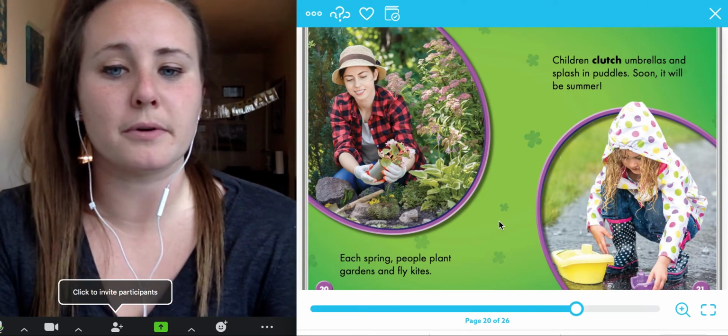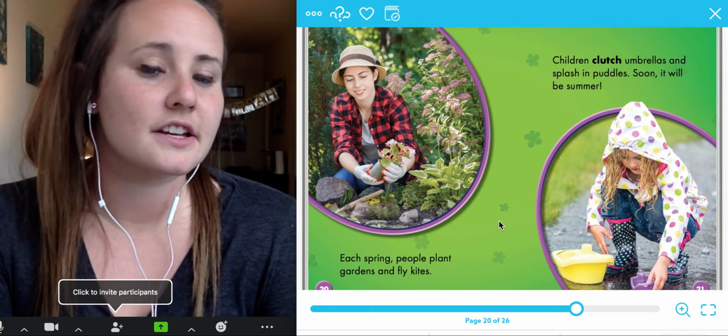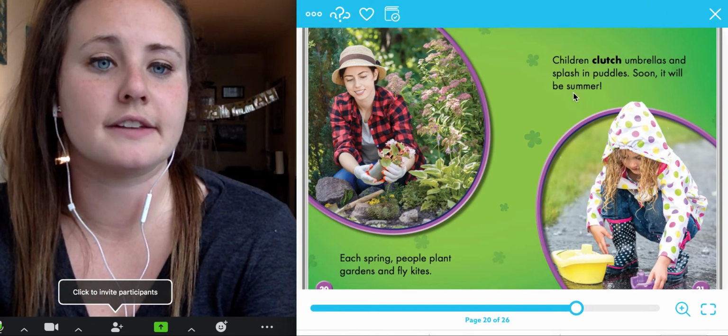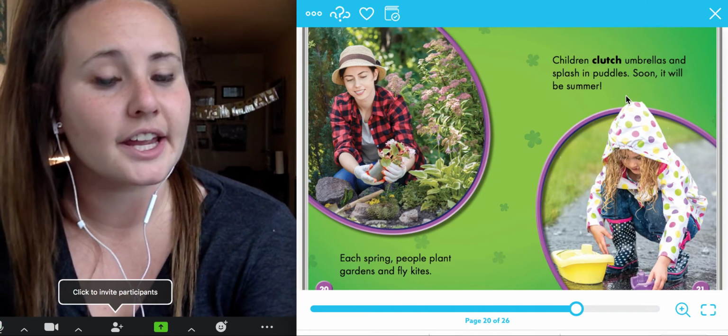Each spring, people plant gardens and fly kites. Children clutch umbrellas and splash in puddles. Soon, it will be summer.